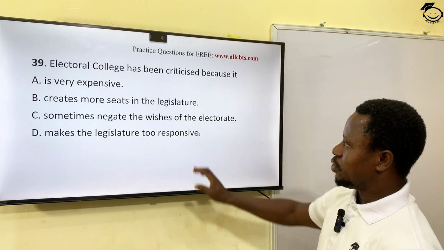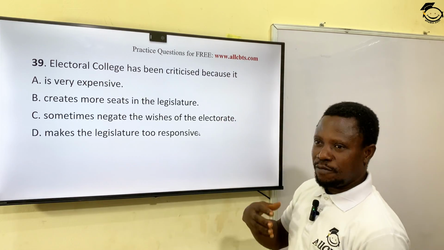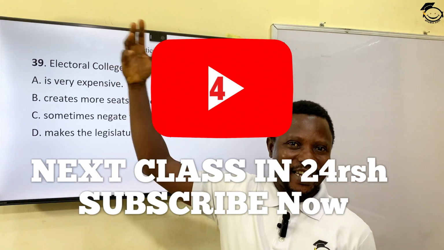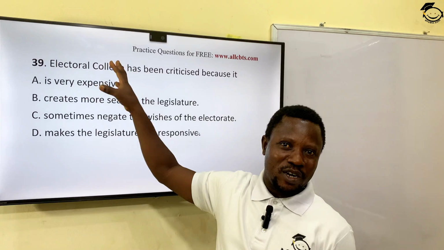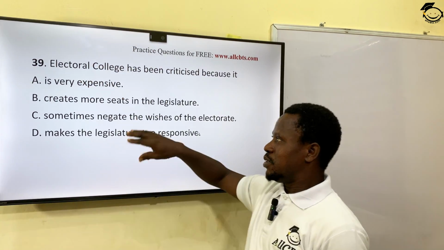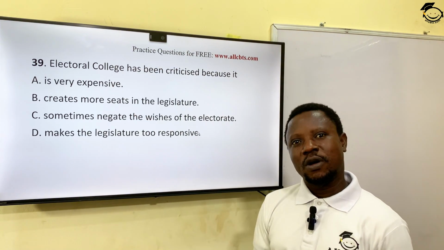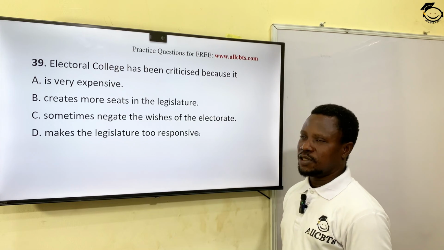So the most correct answer here is C, because the wish of the people may not eventually be spoken or be carried out by the electoral college. They have their own interests. They may not actually represent the interests of the people. So the wishes of the people may be negated at the final outcome of the election. So the most correct answer here is option C.